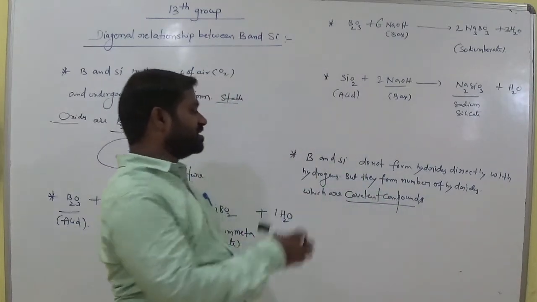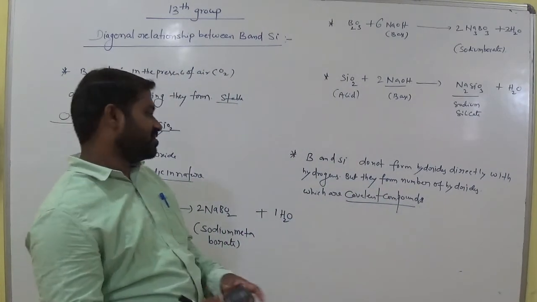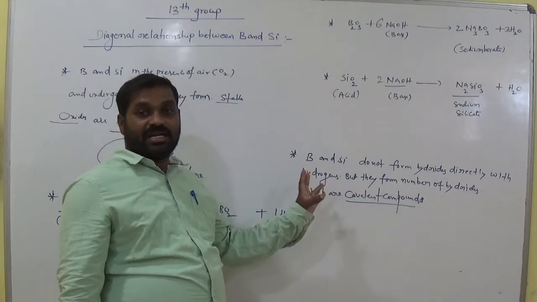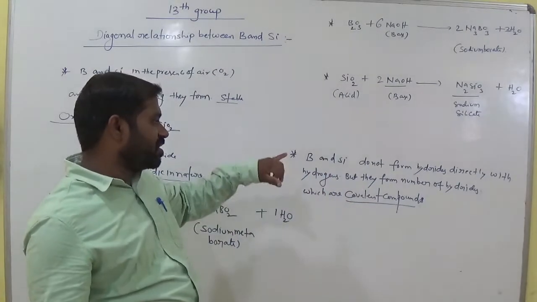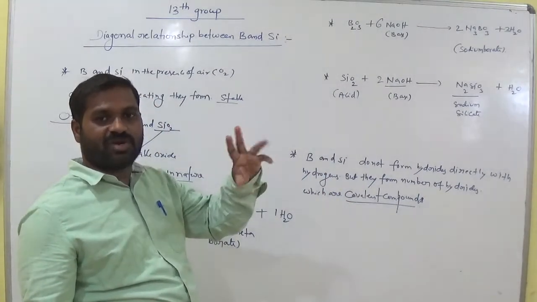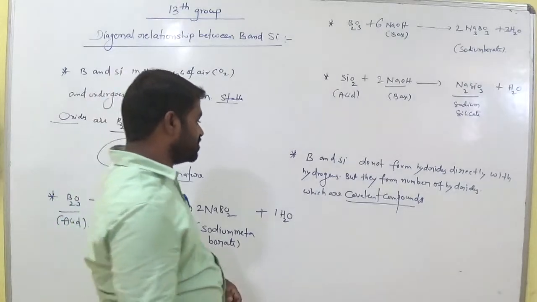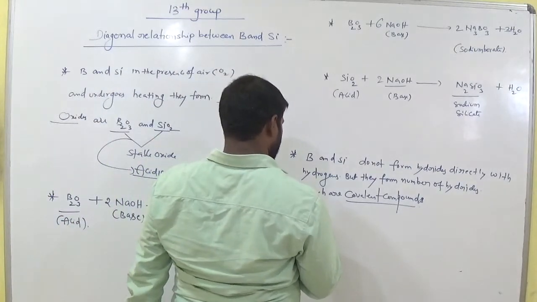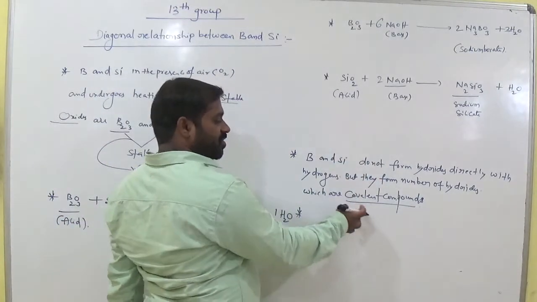Hydrides means boron and silicon with hydrogens. So they do not form directly with hydrogens. Those are called hydrides. Okay, so the formed hydrides are clearly covalent compounds.